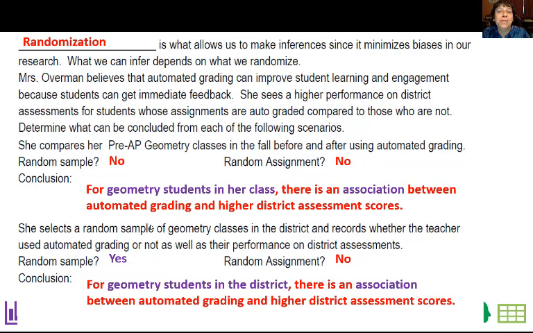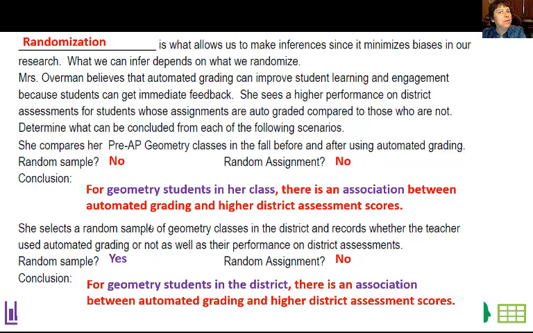So what could I conclude from this study if I did a survey of the district? Well, for geometry students in the district. Now notice, even though I didn't investigate every student in the district, I can still infer about the district in general. Why is that? Because I took a random sample from the district, all right?